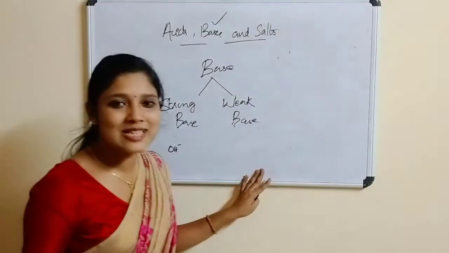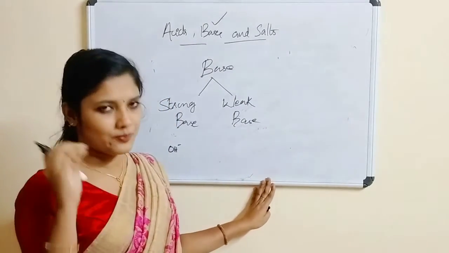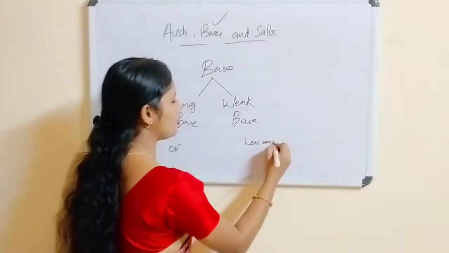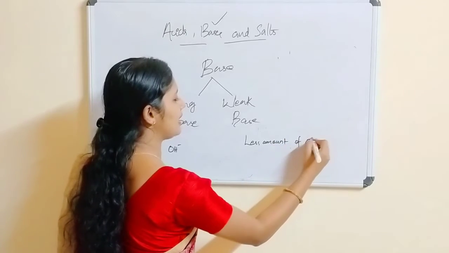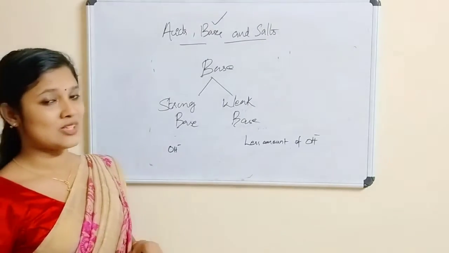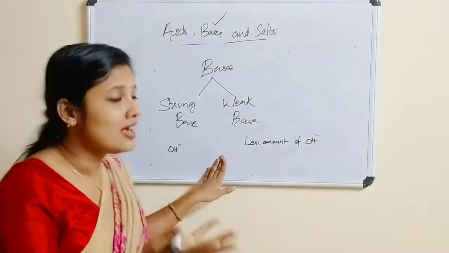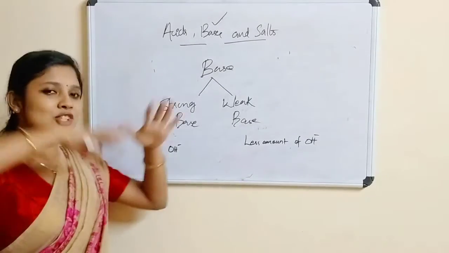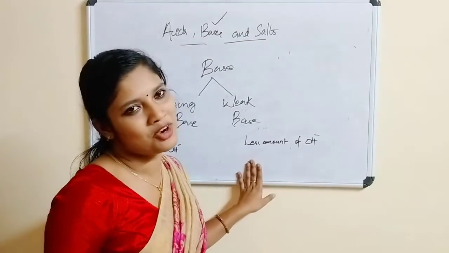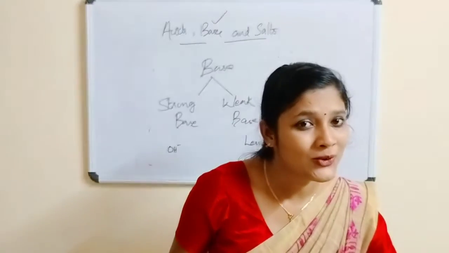It will not ionize or dissociate completely, and it will give only a less amount of OH minus ions. Once again, bases are the substances which give OH minus ions. The strong base will give a large number of OH minus ions, and the weak base will give only a little number of OH minus ions. Now, is the topic clear for you?